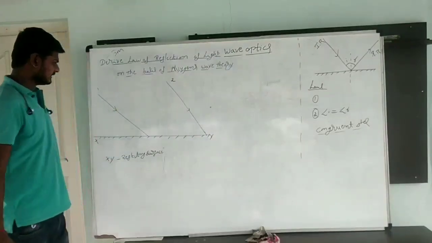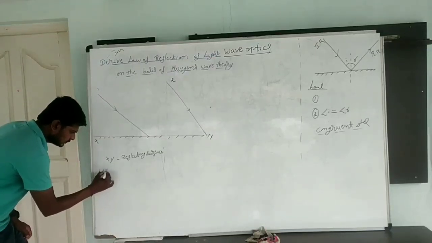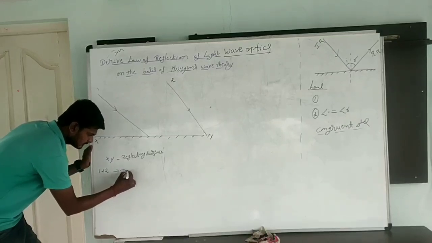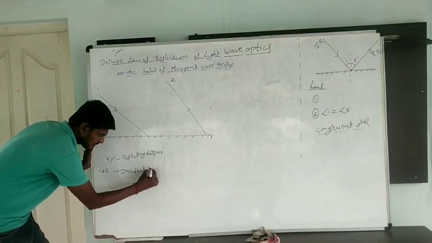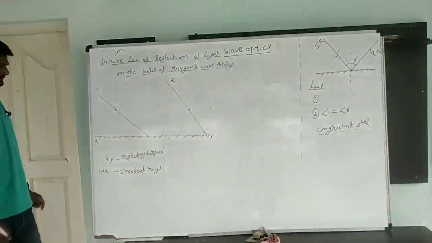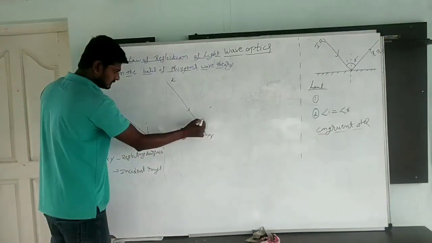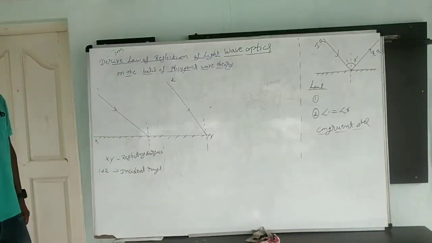This is the first ray, and this is the second ray. 1 and 2 are the incident rays. Here these are the normals.